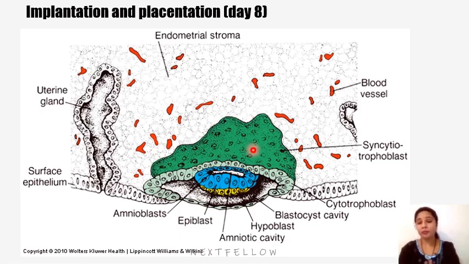The trophoblast further differentiates into cytotrophoblast and syncytial trophoblast. This light green one is where we can see the cytotrophoblast cells, and on the other side the syncytial. We can also appreciate that the syncytial trophoblast is more developed only on one side of the embryo, while on the other side only cytotrophoblast is present. So the syncytial trophoblast is prominent at the site of implantation.